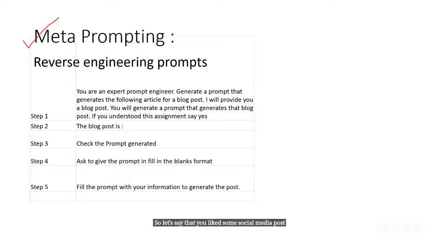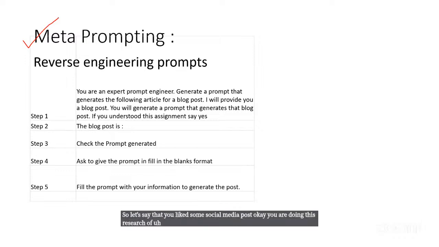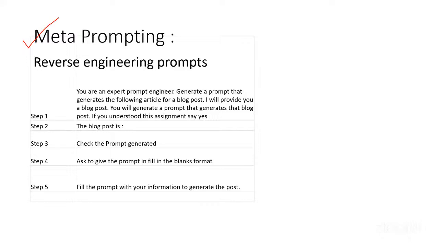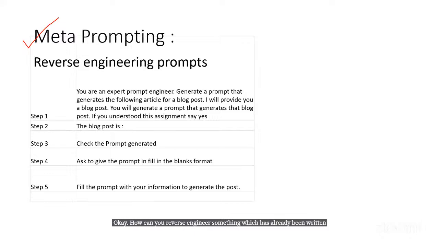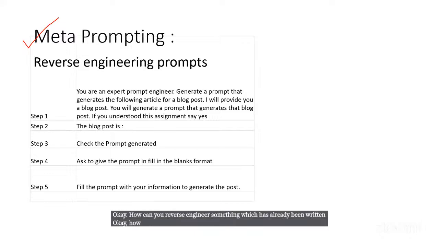You are doing research on your competitors and their social media posts, and you liked some social media post or blog, right? And you want to write a similar kind of blog for your product. So how can you reverse engineer something which has already been written? How can you use ChatGPT to generate prompt templates for you?